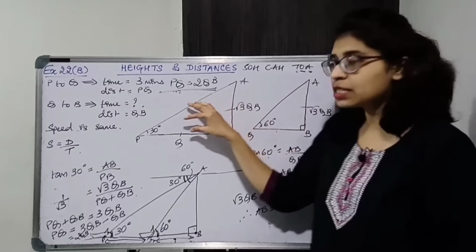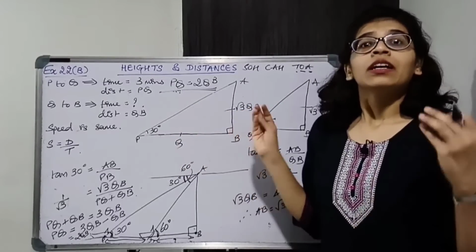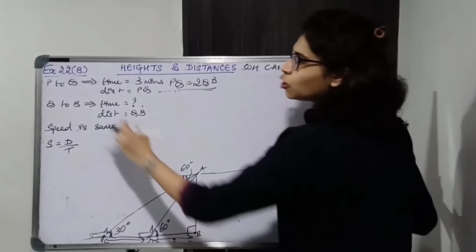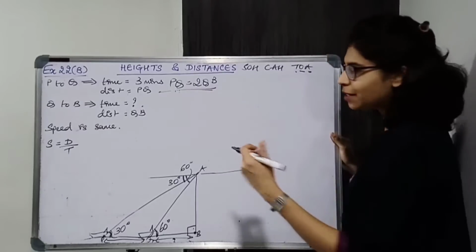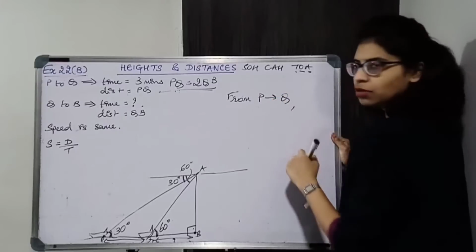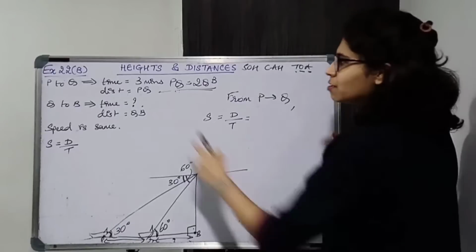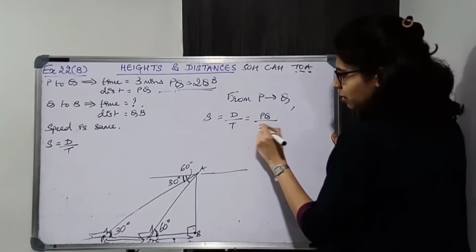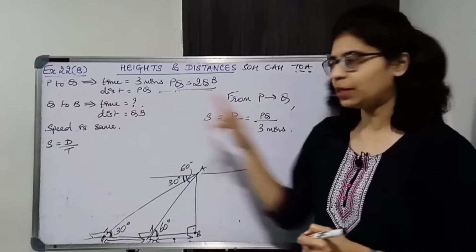Use the relation we got here. Then we got the relation between PQ and QB. Now we'll use the formula of speed. First we'll consider P to Q, distance upon time, that is speed. So from P to Q, speed is equal to distance upon time. What is the distance? Distance is PQ, and time is what? 3 minutes. Now what about Q to B?